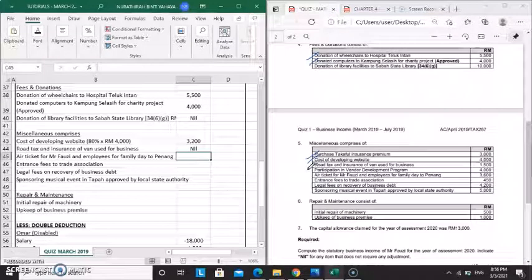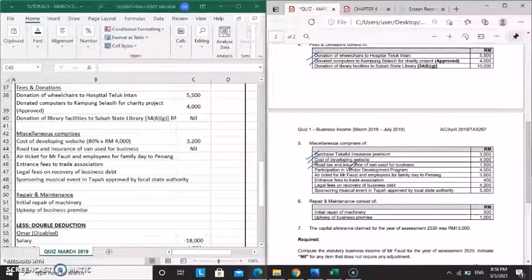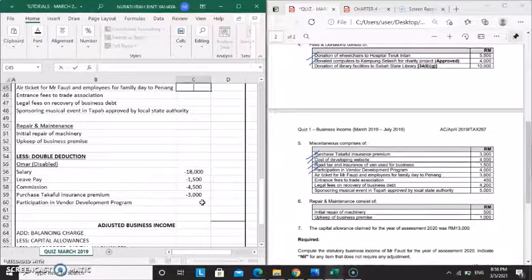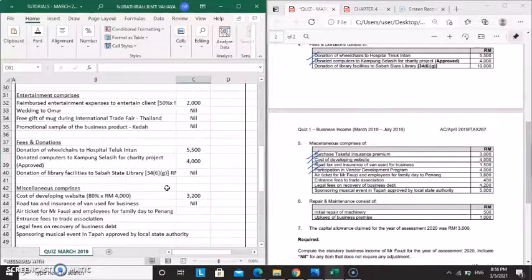Next, participation of vendor development program. Vendor development program falls under double deduction. We are going to record it under the double deduction. So we are going to record here minus 4,000 ringgit. Next, air ticket for Mr. Fauzi and employees for Family Day to Penang. Okay, the Family Day is a recurring activity, it's a yearly event. It is within Malaysia. Therefore, this is considered as allowable expenses. Therefore, we are going to record here nil.